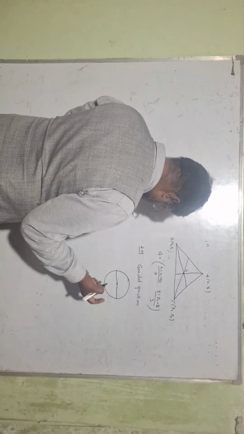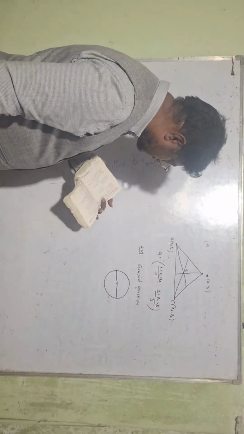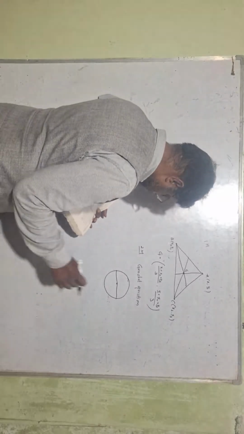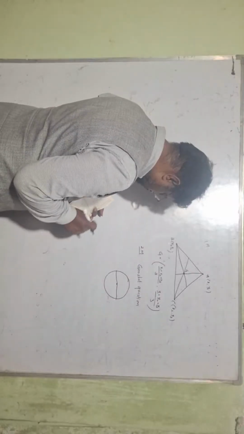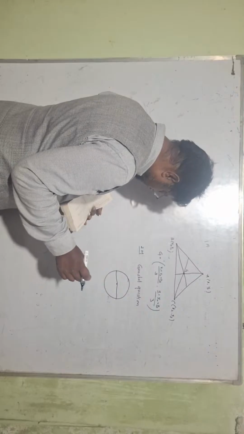We don't know, Sir, what about tangents and secants? Don't worry, I'll tell you tangents and secants also. So they'll ask you that the midpoint of the diameter equals the center of the circle.